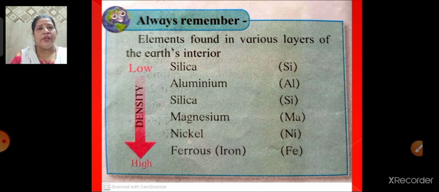Now you can see over here the elements found in various layers of the earth's interior. Silica Si, aluminium Al, silica Si, magnesium Mg, nickel Ni, and ferrous, that is iron, Fe. Now this ferrous or iron is present deep inside the earth, that is inside the core.